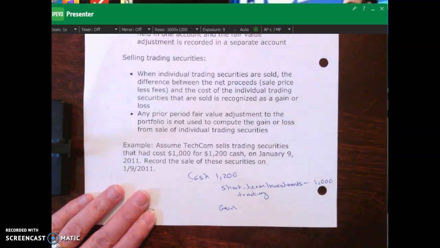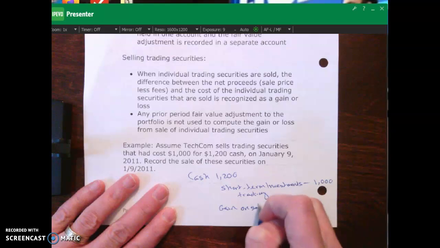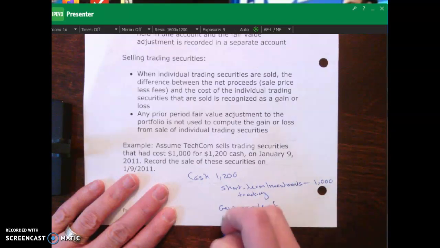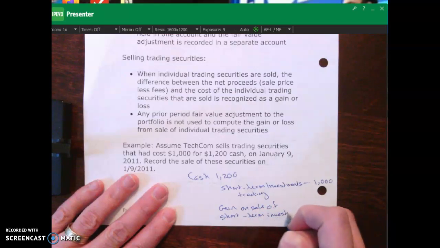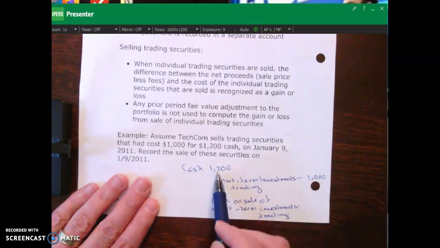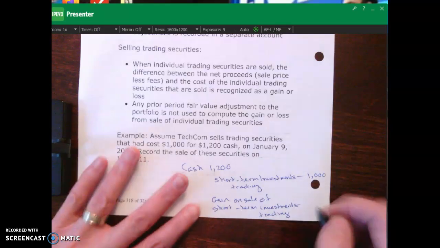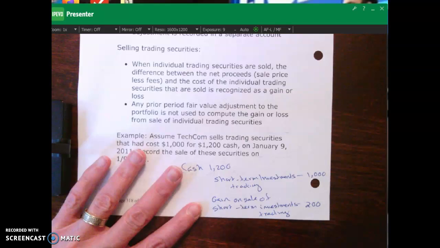The unrealized gain goes with the fair value market adjustments. Okay? Gain on the sale of short-term investments, trading, which is going to be the difference between the cost basis and then how much cash we received, which would be our $200 right over there. Right?